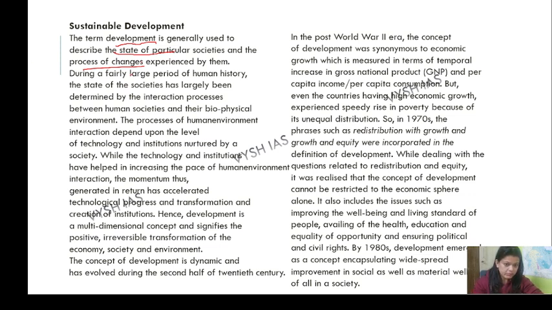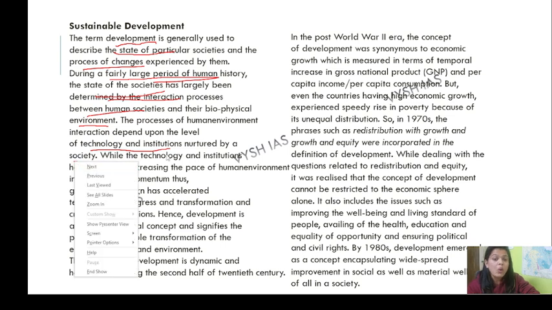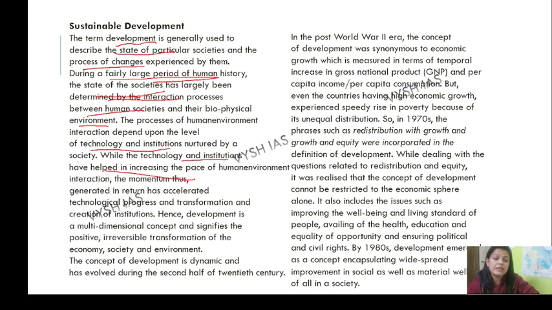We know that during a fairly large period of human history, the stages of society have been determined by the interaction between human society and their biophysical environment. We know the biosphere and lithosphere; I'm linking things here so you get to know that everything is interlinked, nothing is separate. The process of human-environment interaction depends upon the level of technology and institutions nurtured by the society. While technology and institutions have helped increase the pace of human-environment interaction, as technology moves further it has become easier for us to use the resources.